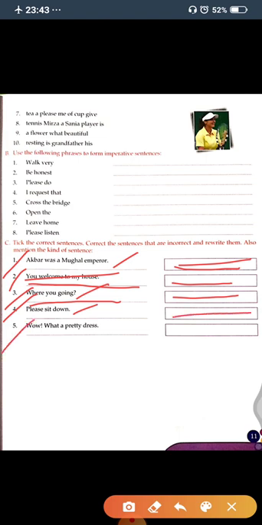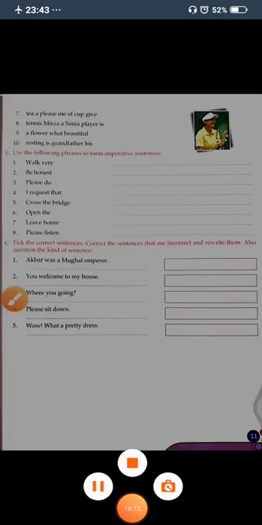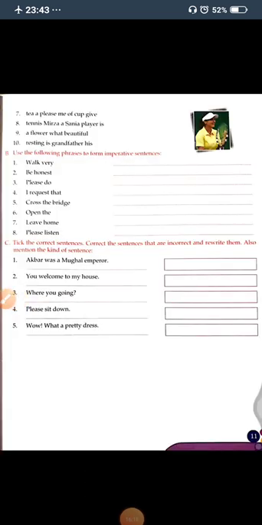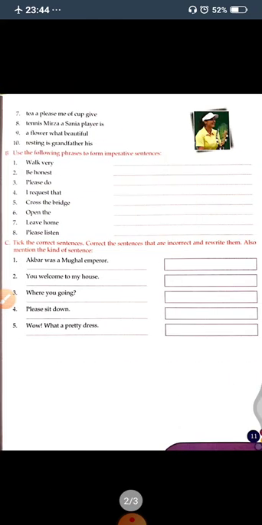Now the fifth one is wow, what a pretty dress. So in this sentence an exclamation mark is there, so you will write here exclamatory sentence, and this sentence is correct. Okay, so your exercise is done. Okay, this is your exercise of your chapter 2.